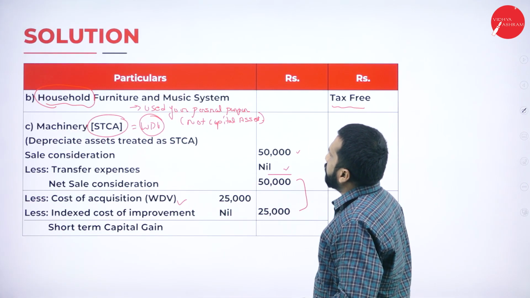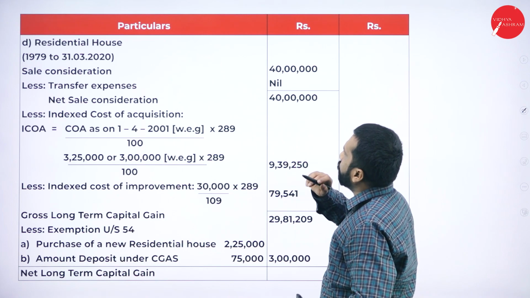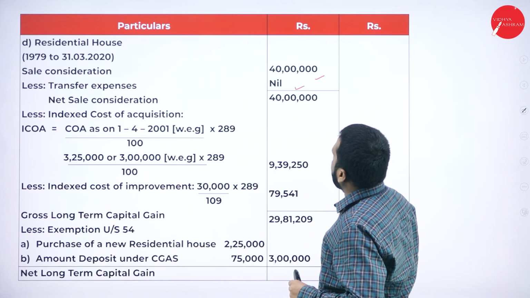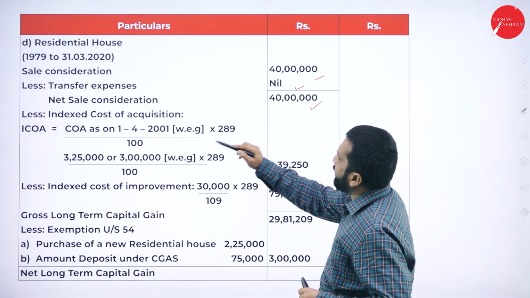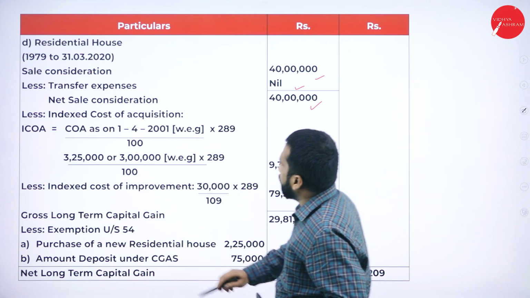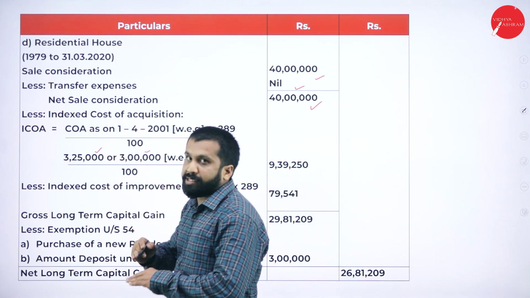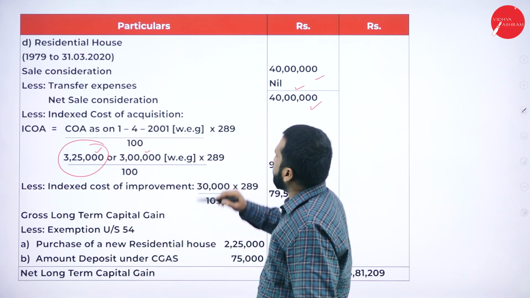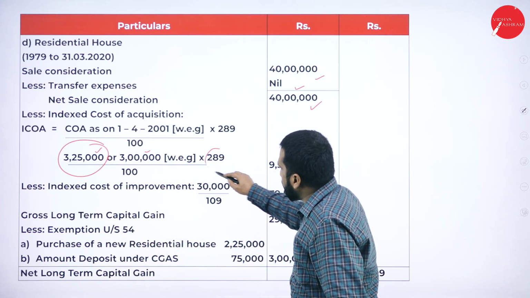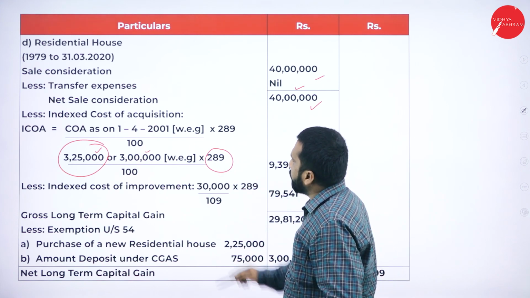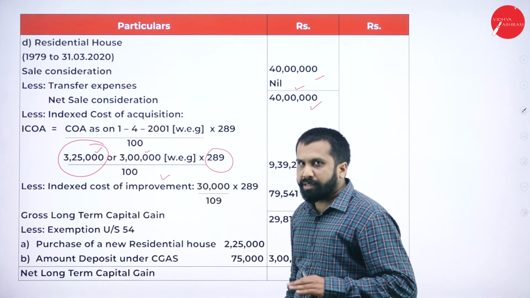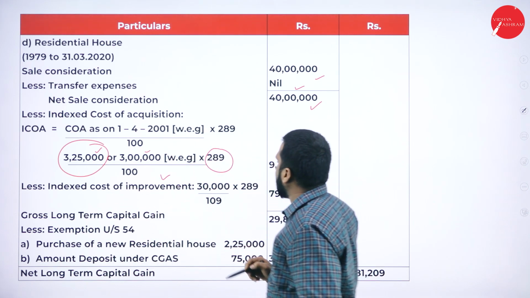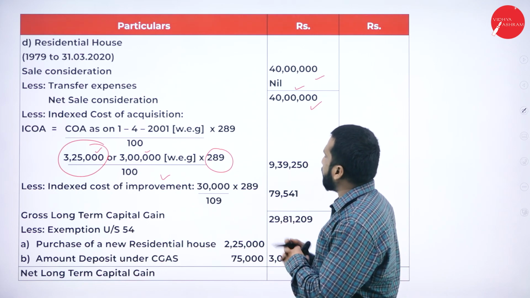So yes, a residential house, 40 lakh is the selling price. There is no commission paid, so it will be 40 lakh only. Indexed cost of acquisition, 3,25,000 or 3 lakh, whichever is higher. 3,25,000 is the higher. Whichever is higher means it will be 3,25,000 multiplied by 289 divided by 100. Clear? Yes. Now, less indexed cost of improvement. What is the improvement?